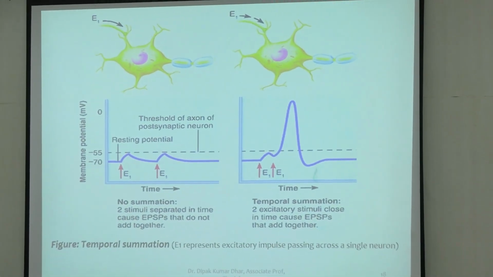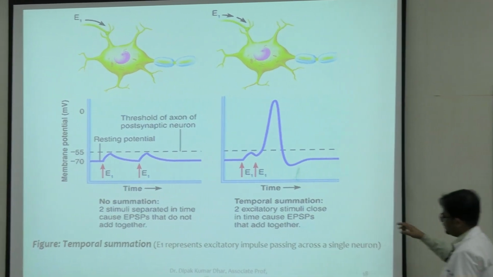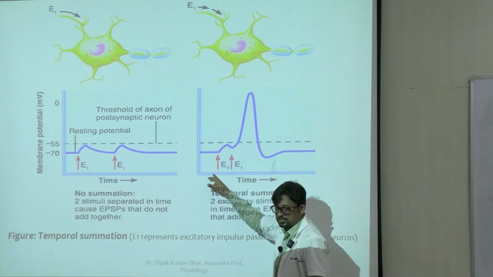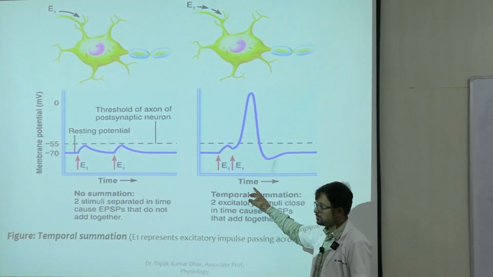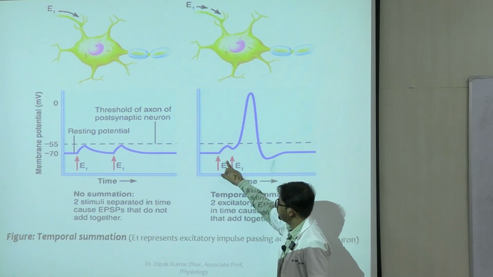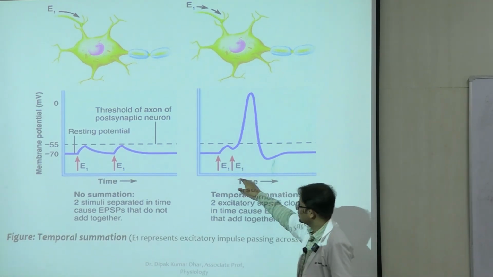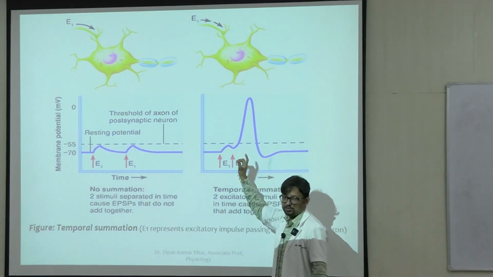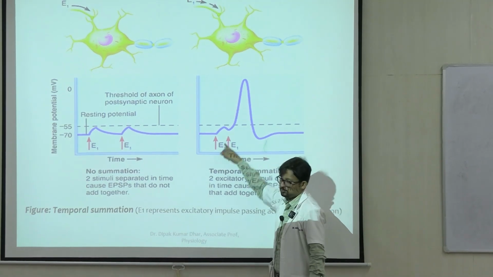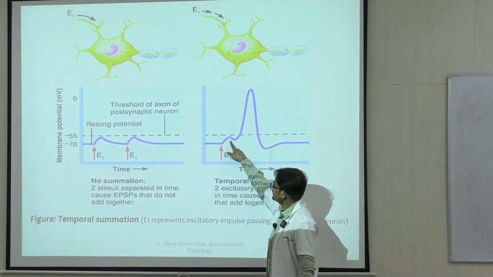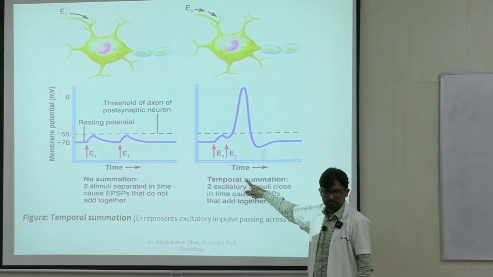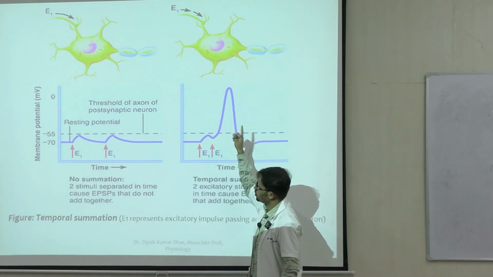potential, right? Second scenario: we have given the same excitatory stimulus or EPSP, but this time we have given it in quick succession, meaning before the decay of the first stimulus, we gave the second one. As a result, their effects added up, and what we see is they cross the threshold.